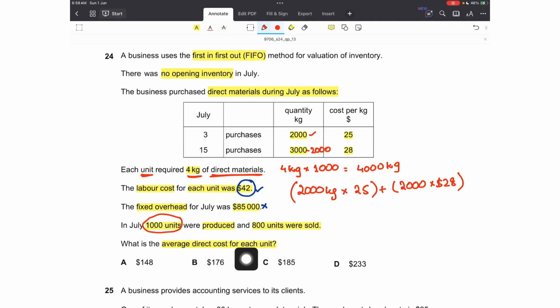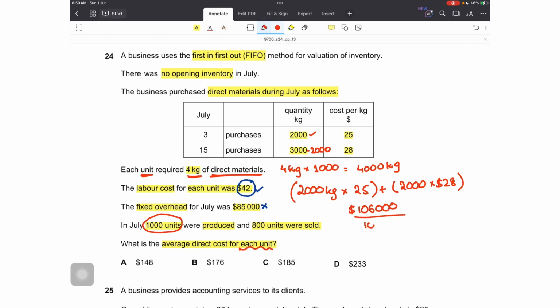However, when I want to calculate the direct cost for each unit, I will only use the units produced. From the 1000 kg remaining, no units were produced, so no cost would be used in that calculation. So 2000 into 25 plus 2000 into 28 would be a total cost of $106,000.